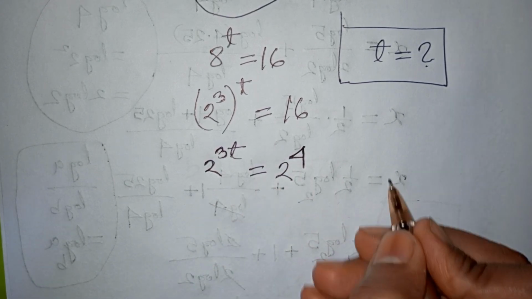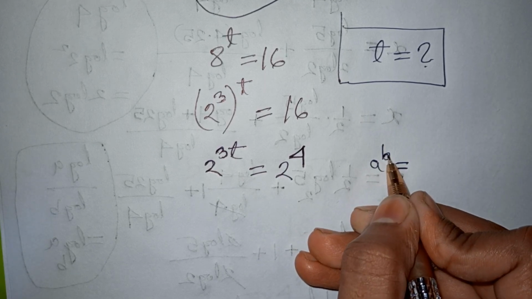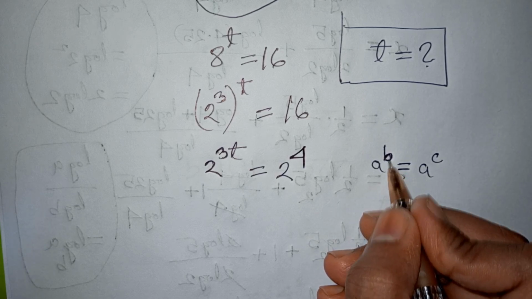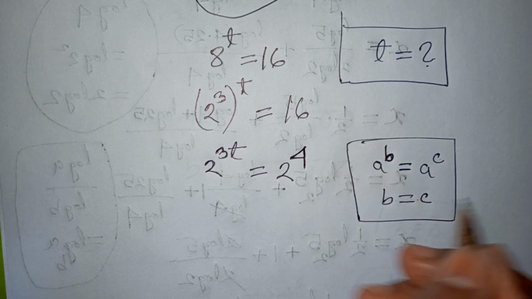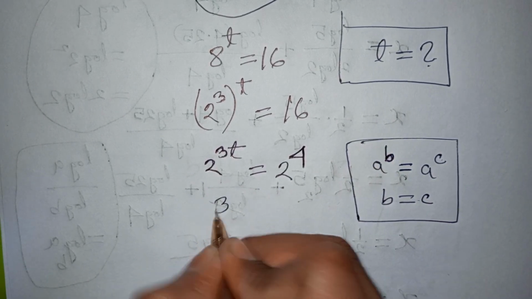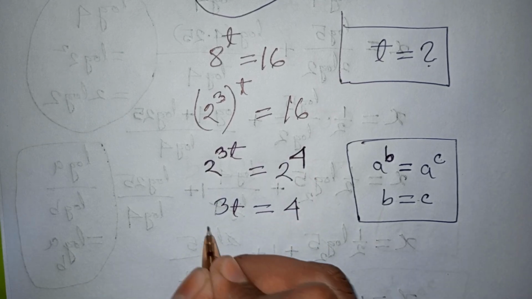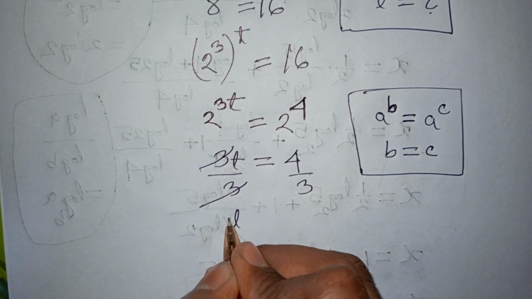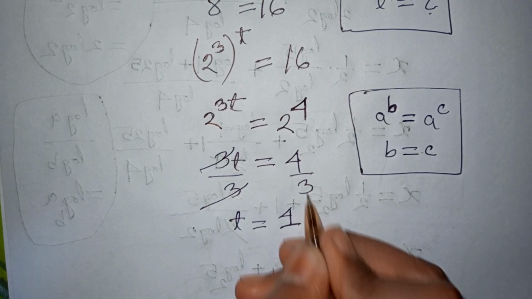Now here, in the form a^b is equal to a^c, the a will be cancelled. So b is equal to c. So 2 will be cancelled, so 3t will be equal to 4. Now we divide by 3 on both sides. So this 3 will be cancelled. So we have t is equal to 4 over 3.